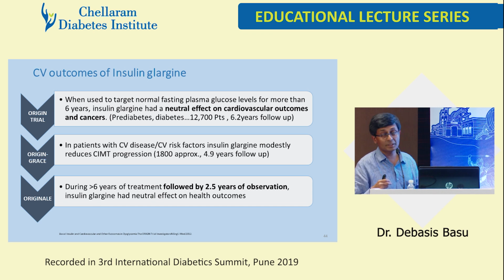And then came ORIGIN GRACE, which said that in patients with established CV disease and CV risk factors, insulin glargine modestly reduced CIMT progression. And originally, during more than 6 years of treatment, followed by 2.5 years of observation, insulin glargine kept on having a neutral effect on health outcomes like CV events and cancer.